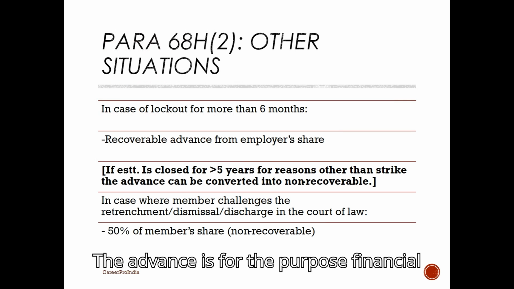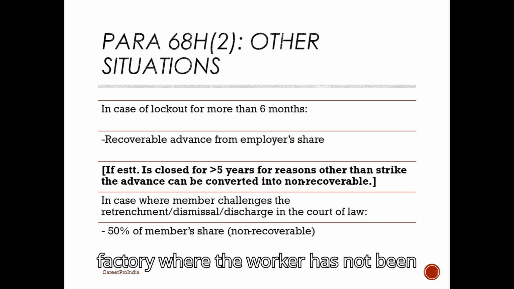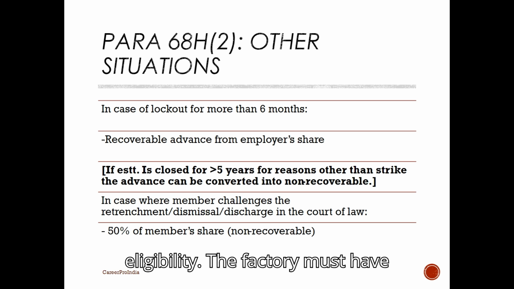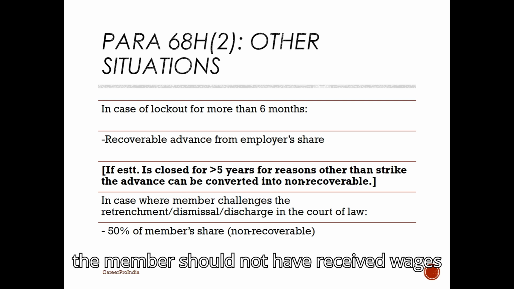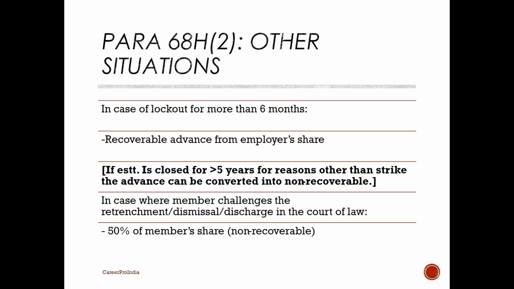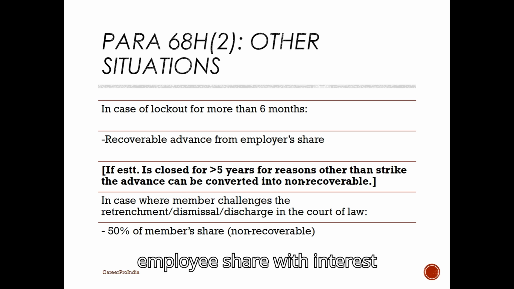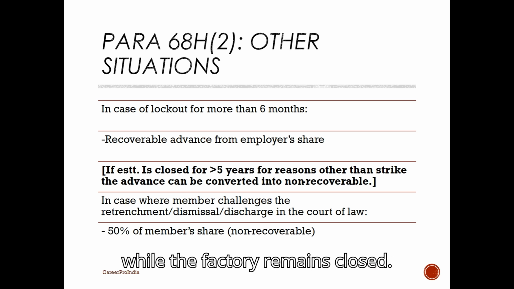The advance is for the purpose of financial assistance during the closure of a factory where the worker has not been receiving wages. Relevant provision, Para 68H(2) of the EPF Scheme. Eligibility: the factory must have been closed for more than 6 months, and the member should not have received wages for at least 6 months. Amount: the member can withdraw the full employee share with interest, 100%, in such cases. The advance can be availed only once while the factory remains closed.